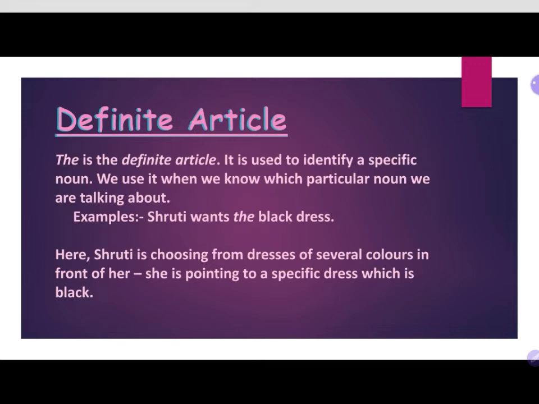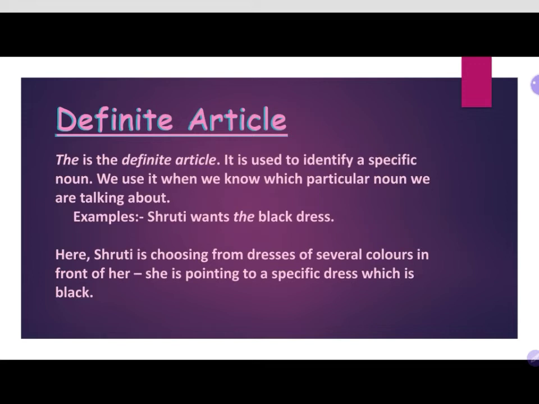We use it when we know which particular noun we are talking about, right? For example, we have seen last time that a or an is used for referring to a common noun, but the is used to refer to a particular noun, specifying the noun, right? That is where we are using the.